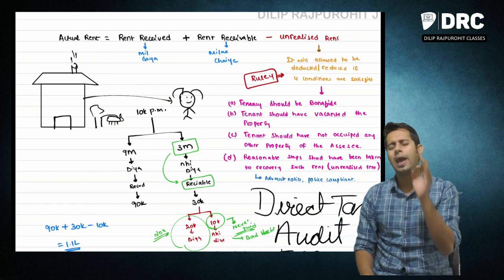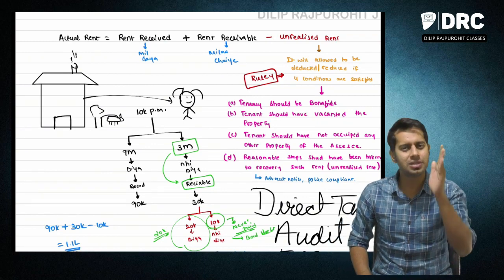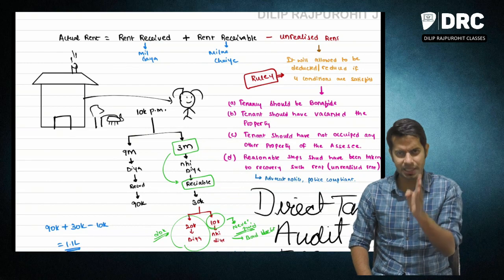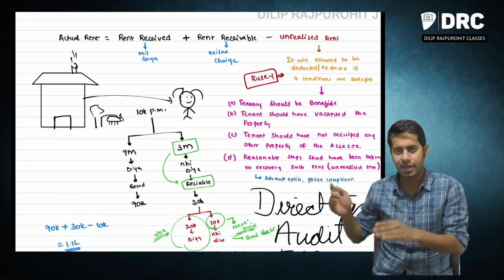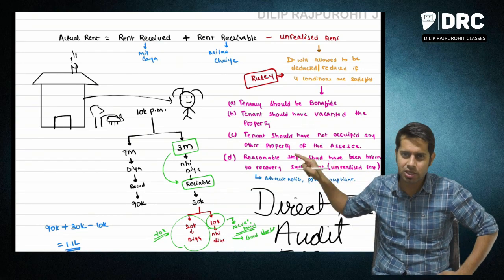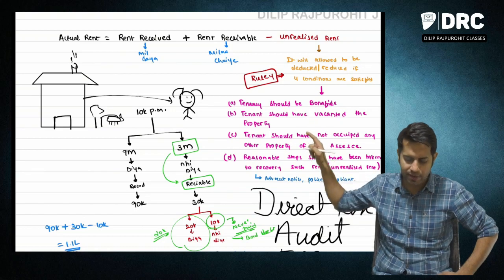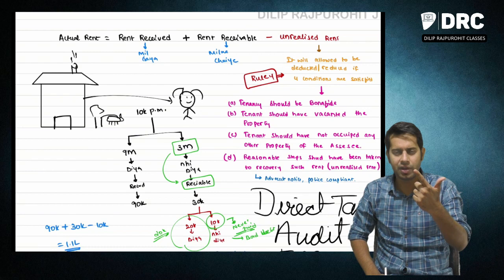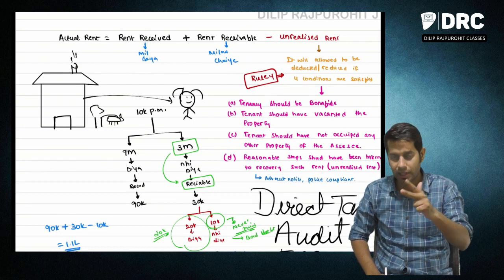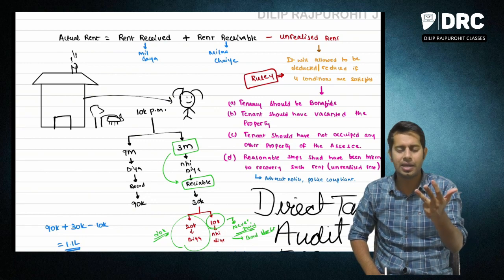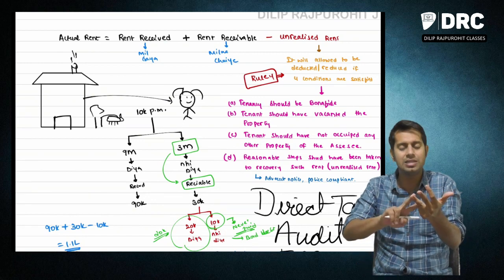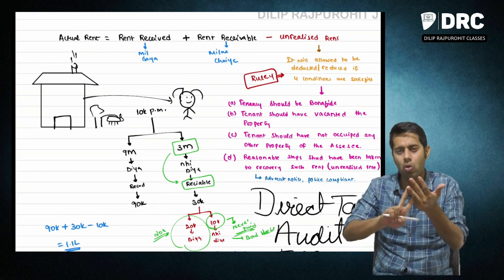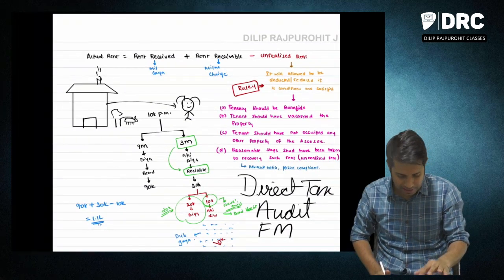So I'll repeat. Actual rent means what, sir? Actual rent means rent received plus receivable minus unrealized rent. This unrealized rent will be allowed as deduction if these 4 conditions are satisfied. What are these 4 conditions? Tenancy should be bona fide. Tenant should have actually vacated the property. Tenant should not have occupied any other property of the same SSC. And the reasonable steps should have been taken by the owner to recover this unrealized rent.